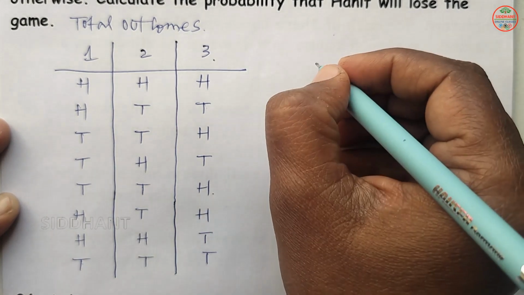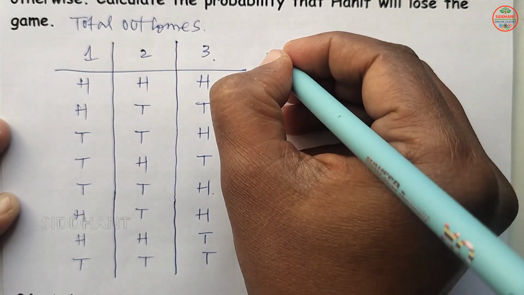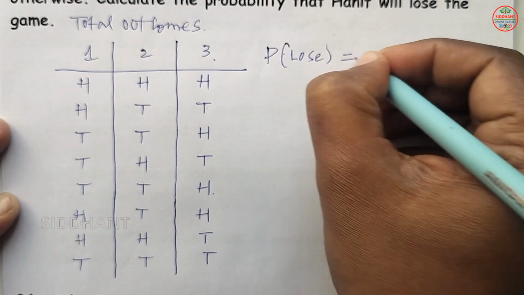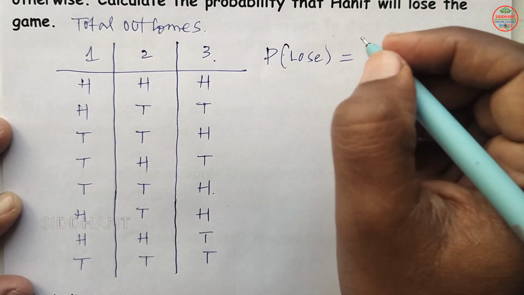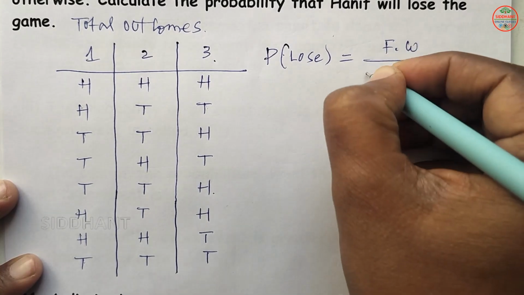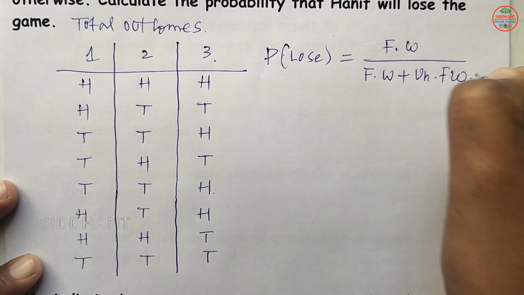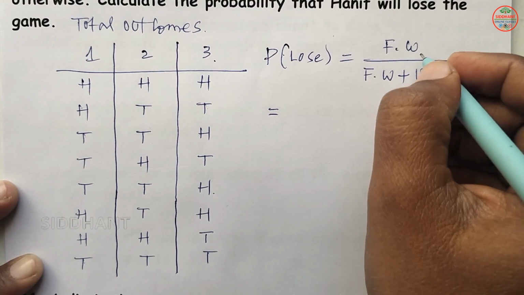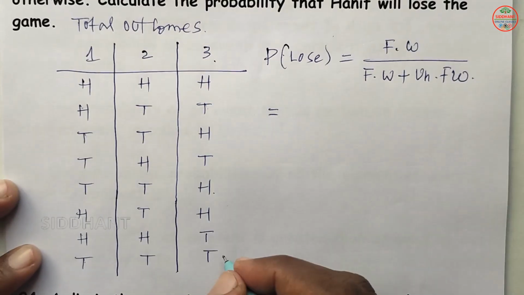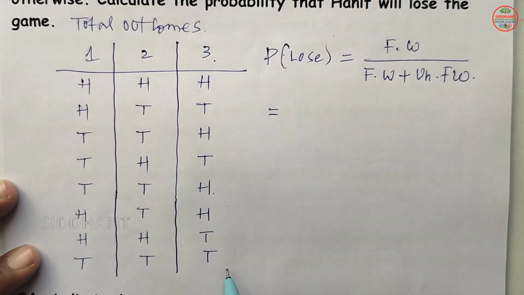Now we are going to calculate the probability that Arif will lose the game. The probability of losing the game will be favorable ways by favorable ways plus unfavorable ways. He loses the game when the outcomes are not 3 heads and not 3 tails. 3 heads and 3 tails occur only once each here.